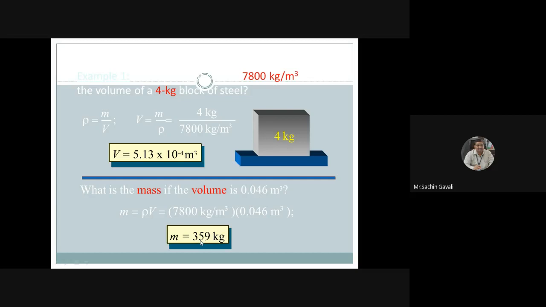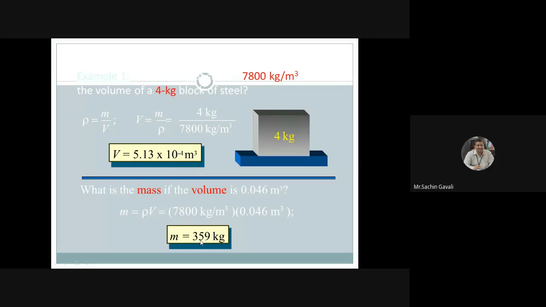Everyone understanding these problems? Simple problems. If mass and volume are given, we should be able to calculate density. If density and mass are given, we should be able to calculate volume. If density and volume are given, we should be able to calculate mass. Only these formulas are there. Understanding? Please reply in the chat or message box. Good. Those replying by unmuting, no problem. Nikita Pawar, Dikshad Mile, Pramod Avlikar, no problem. Good.